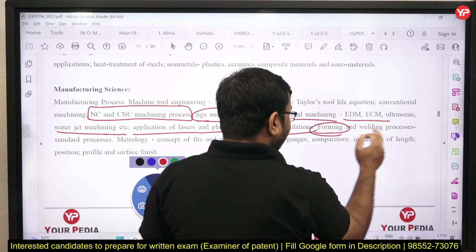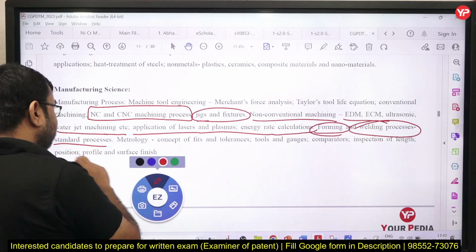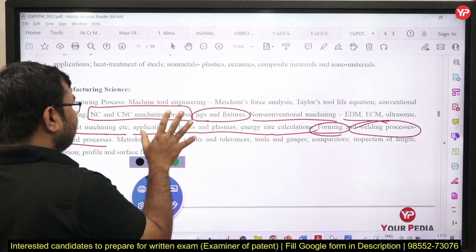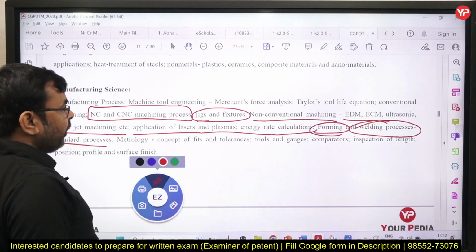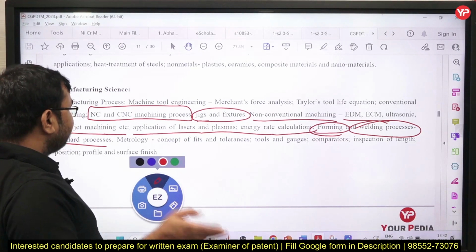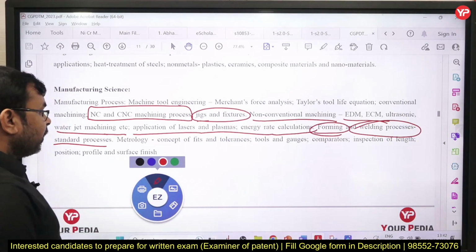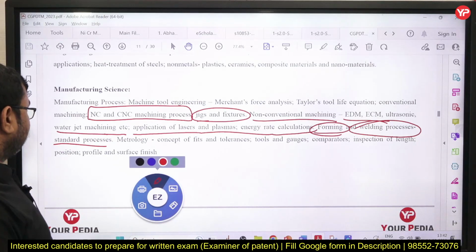Next, forming and welding processes are also given here, a standard process, correct. So the detailed syllabus is given for metal cutting and machine tools, unconventional machining, CAD CAM, and then forming and welding processes. And obviously you can see casting is not given here, is it clear? Casting is not given here.